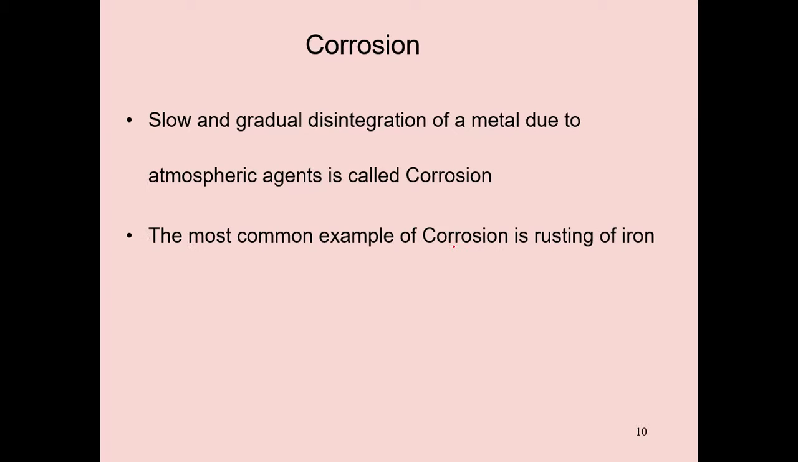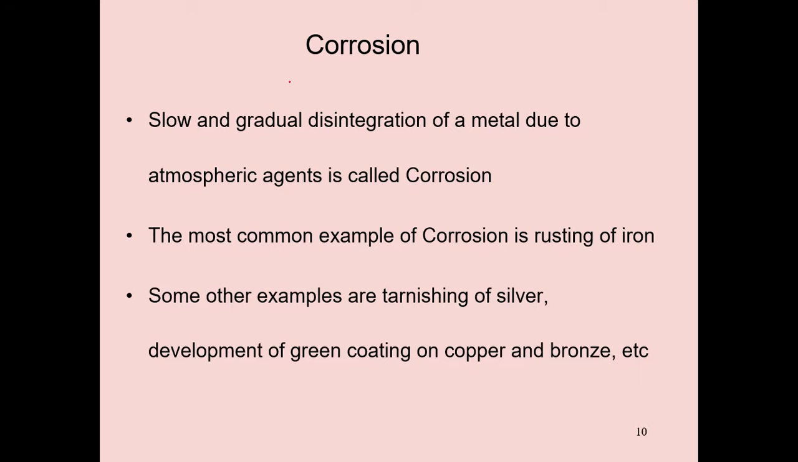Okay. Now corrosion. What is the meaning of corrosion? Slow and gradual disintegration of metal due to atmospheric agents is called corrosion. Just now I have given the definition. Once again, slow and gradual disintegration of metal due to atmospheric agents is called corrosion. The most common example of corrosion is rusting of iron.